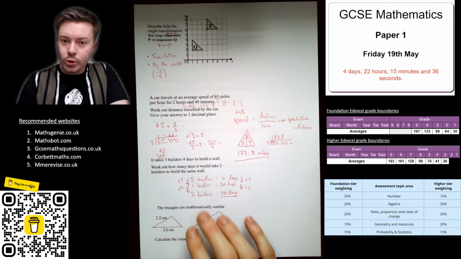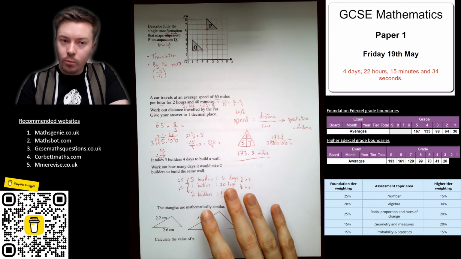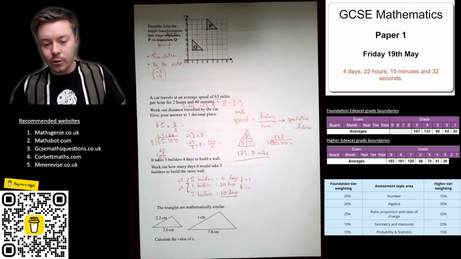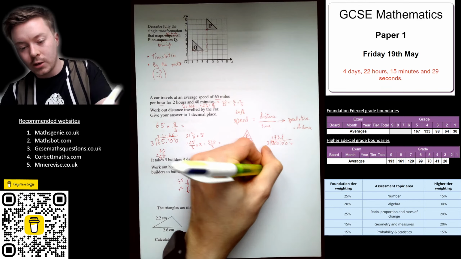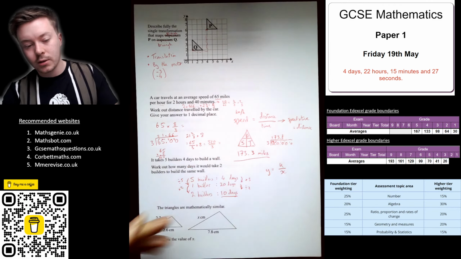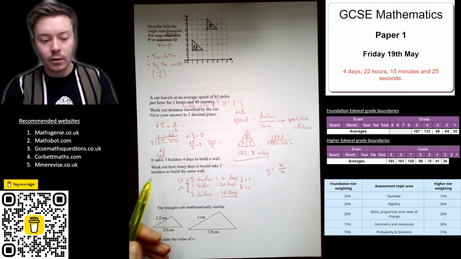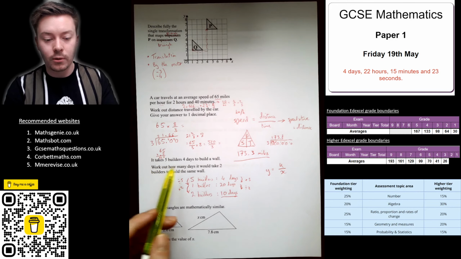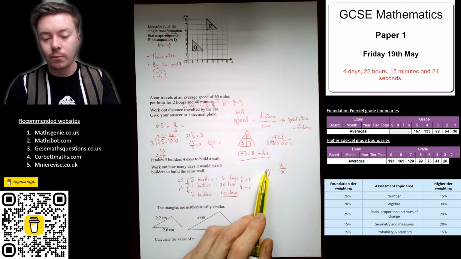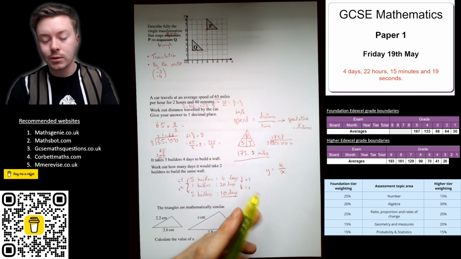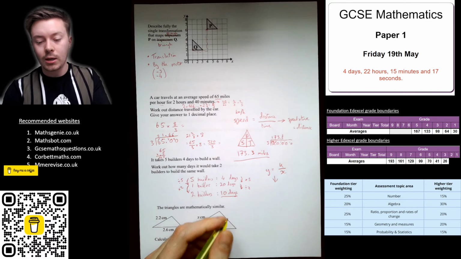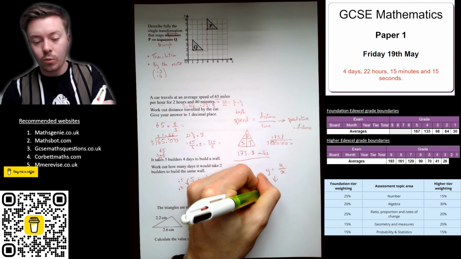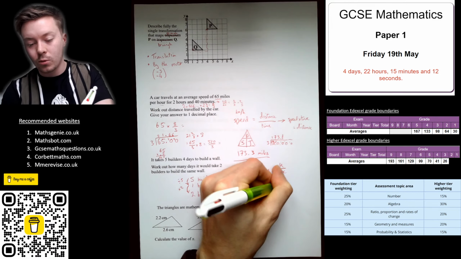You can also do that with the formula or the equation for inverse proportion, and that is y is equal to k over x. Where it could be 5 builders, so y could be the number of builders and x could be the number of days. Now you would work out k, you times both sides by x, you get y times x is equal to k.